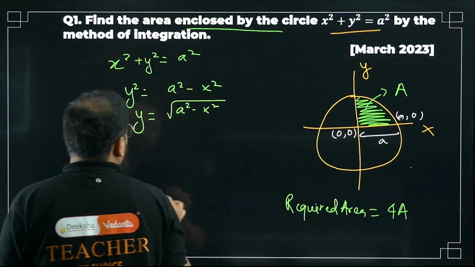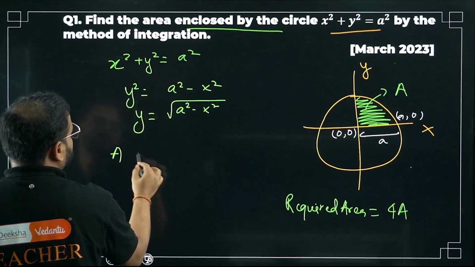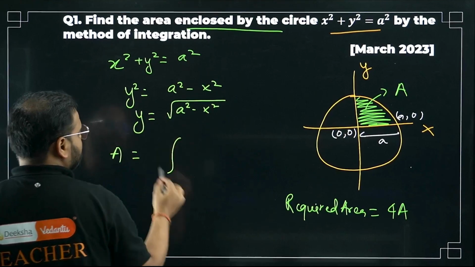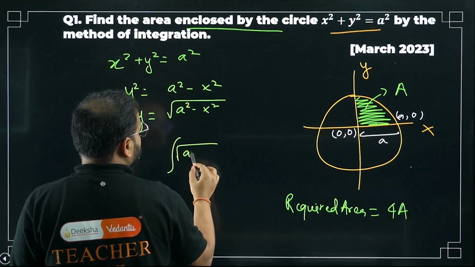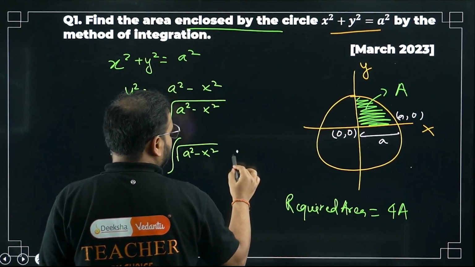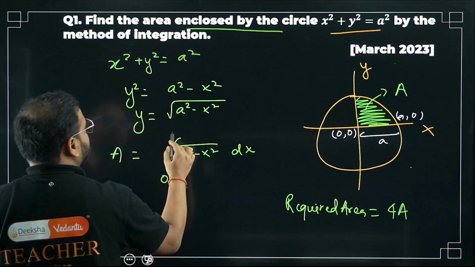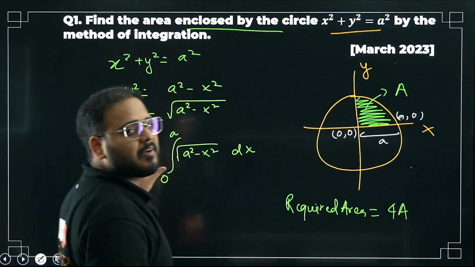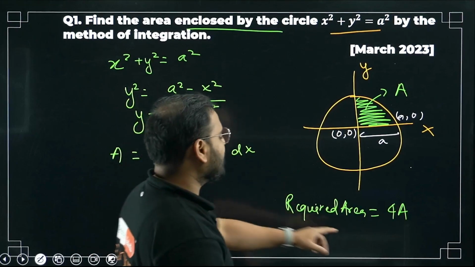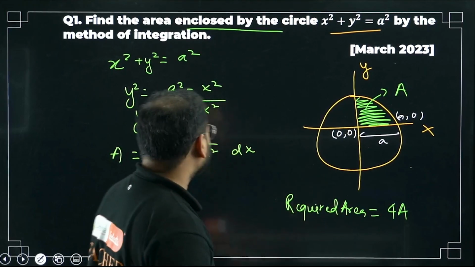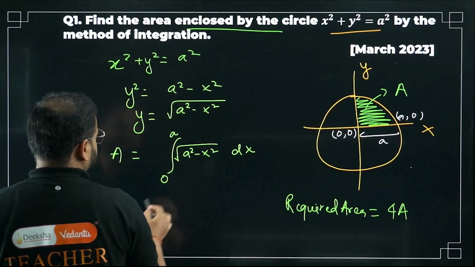So my area will be what, sir? Area will be the integration of this function, root of a square minus x square, with the variable again x only, under the limits 0 to a. Is it my final area? Of course not, sir. We need to multiply by 4 to that. We'll get to that later. Don't worry about it.